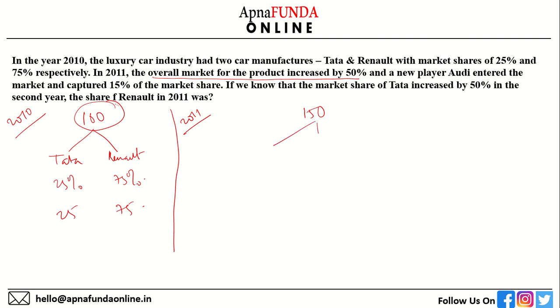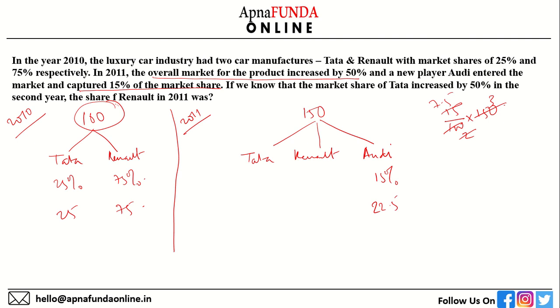And now there are three players. The first two players, Tata and Renault, and there is a new player, Audi. And Audi has captured 15% of the market share. So 15% of 150 will mean 22.5. Correct.